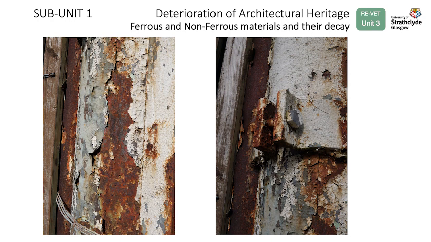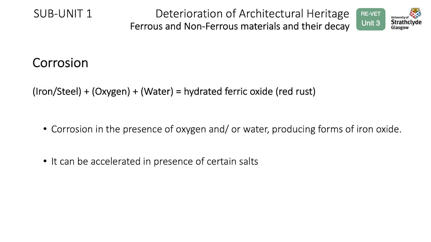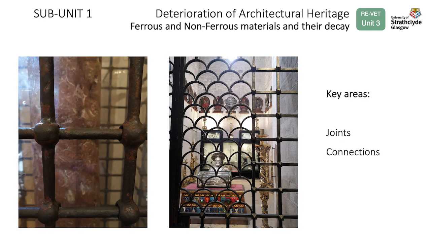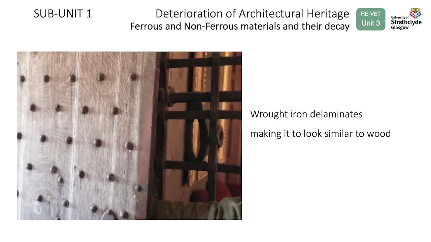Decay occurs in metals due to environmental issues, humidity, defects in manufacturing, and poor repairs or interventions. The basic mechanism is corrosion in the presence of oxygen and/or water, producing forms of iron oxide. It can be accelerated in the presence of certain salts. Key areas to consider are joints and connections, and the wrought iron delaminates, making it look similar to wood.